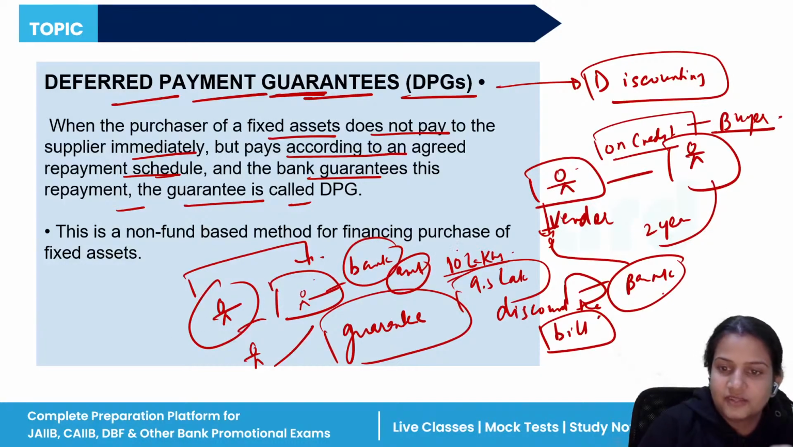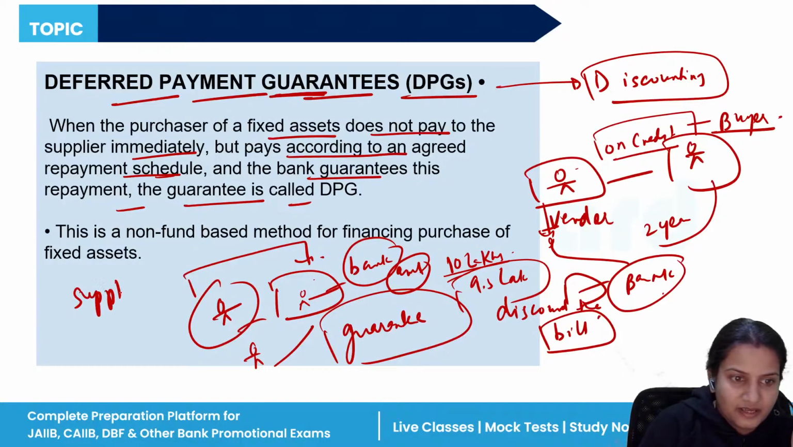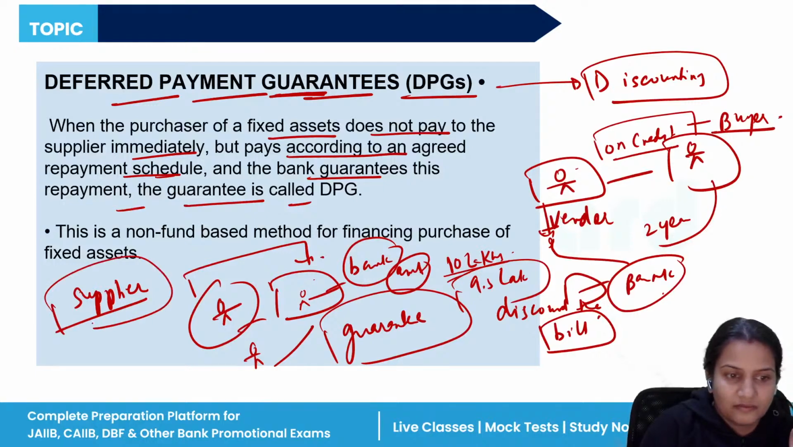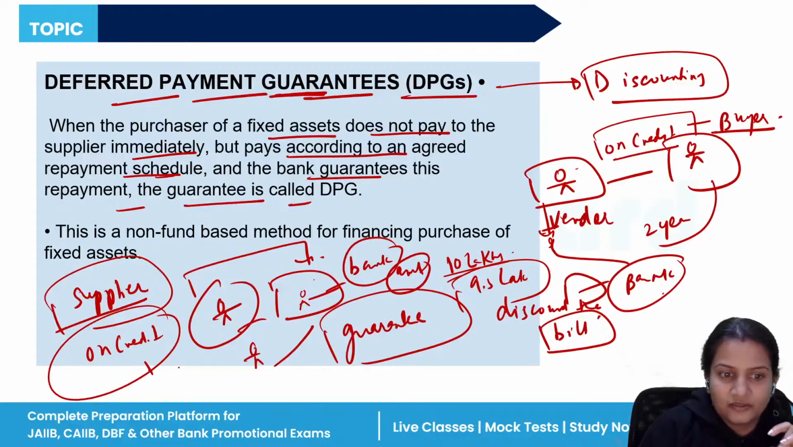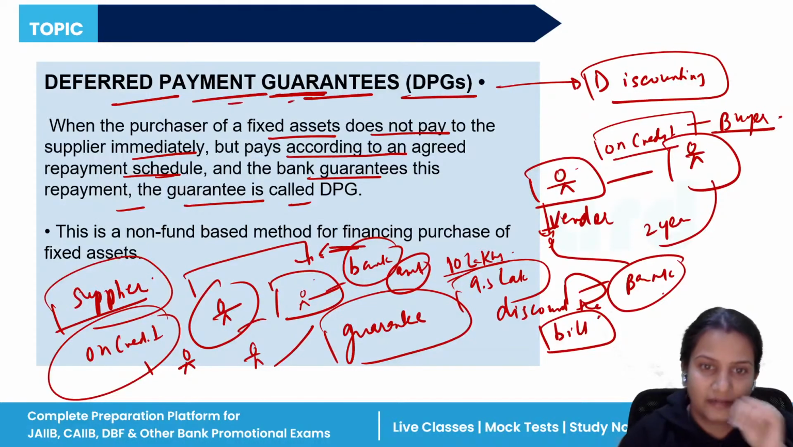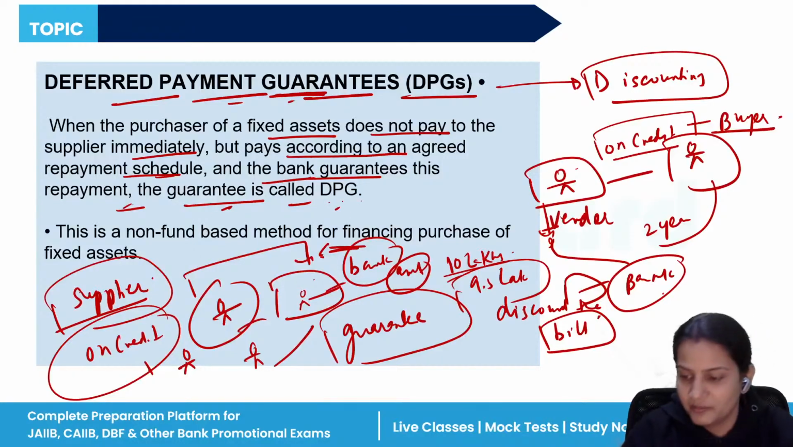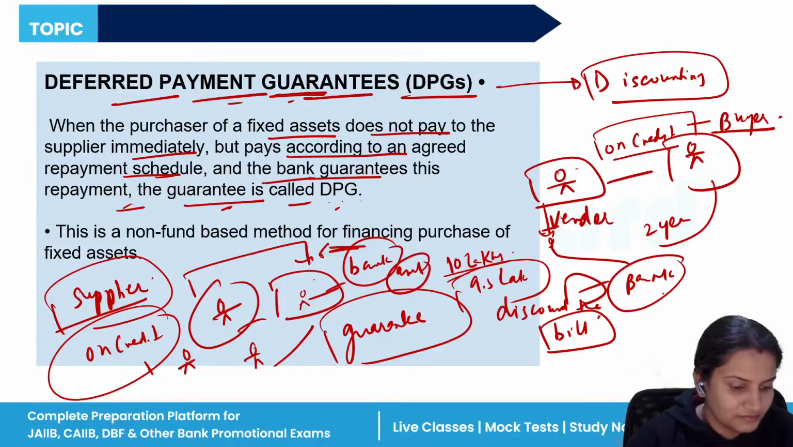See, suppose the supplier is not giving the goods. Let's take an example. I have to purchase goods on credit, but the supplier is not agreeing to this. So what happens? The buyer will go to the bank, and the bank will give the guarantee to the supplier that if this person does not pay you the money, I will pay you the money. That is what a deferred payment guarantee is. Clear? So the bank will guarantee the repayment according to an agreed repayment schedule, and this guarantee is called DPG. Am I clear with this?